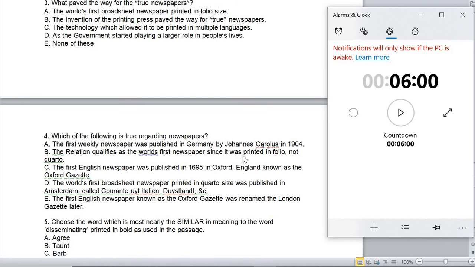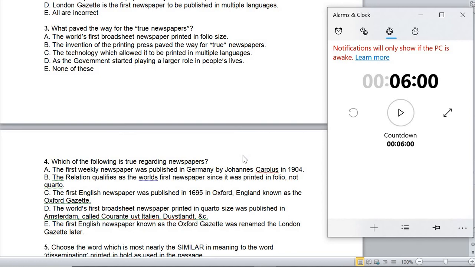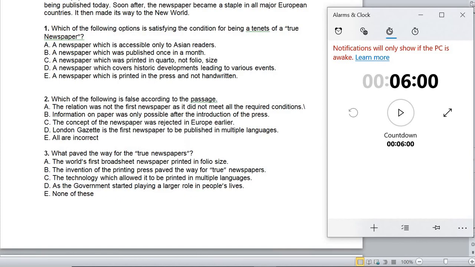I hope this would have given you some bit of idea on tackling an RC passage in bank PO exams, RBI exams, or any other competitive exams. The only requirement is practice. So please do practice as many reading comprehension passages as possible while following our strategy.